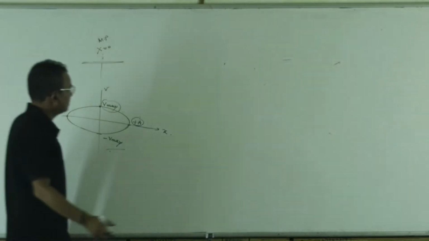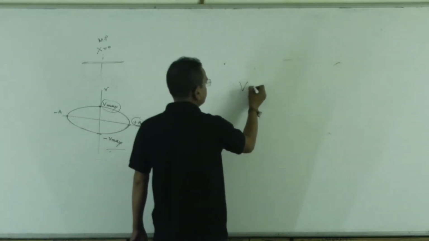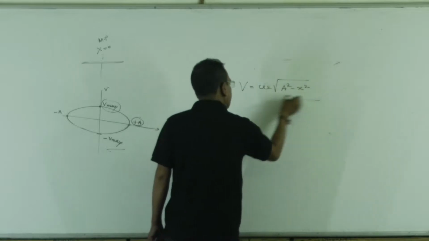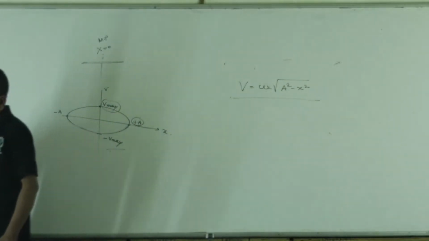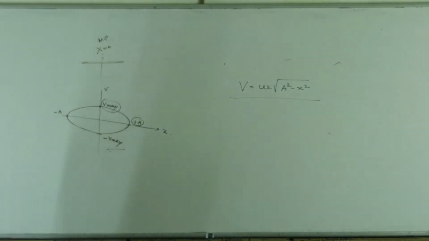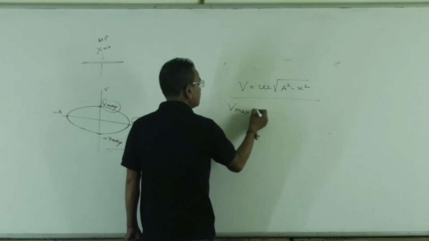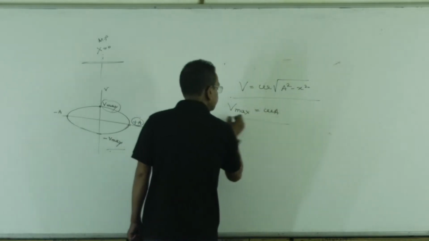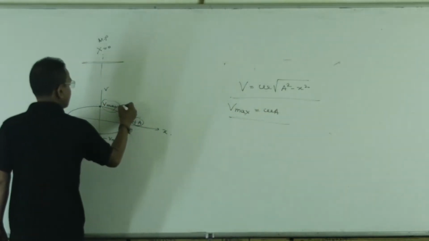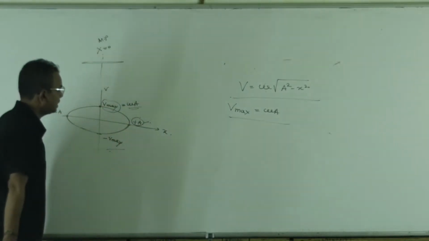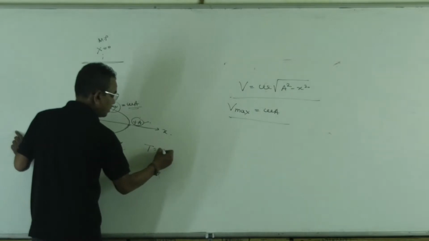I have written v is equal to omega root over a square minus x square, if the particle is moving on the x-axis and x equal to 0 is the mean position. I can write v max at the mean position, obviously, is omega a. So this v max is omega a, and this a is known to you. You can get omega and you can find time period as 2 pi by omega.